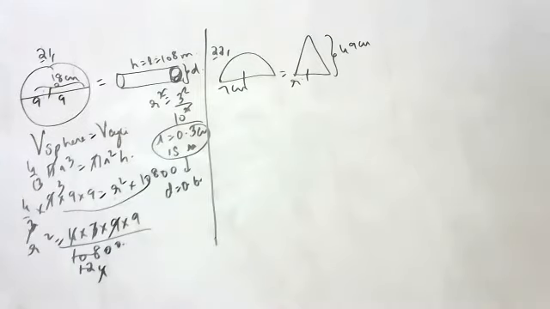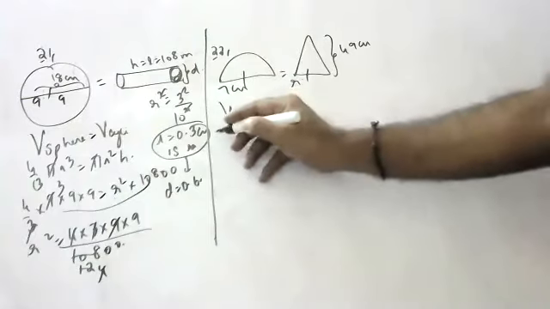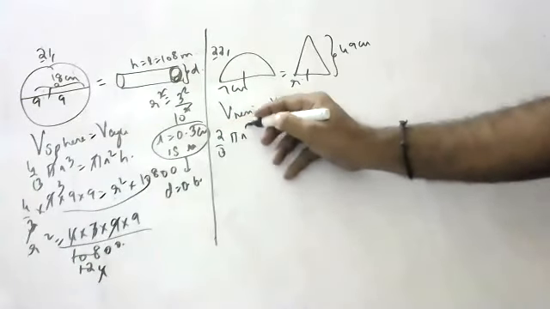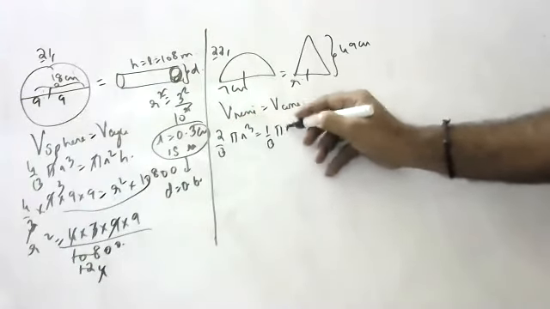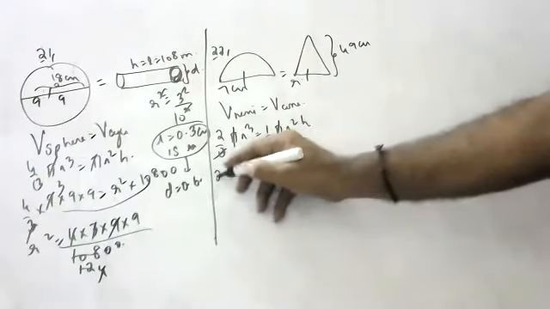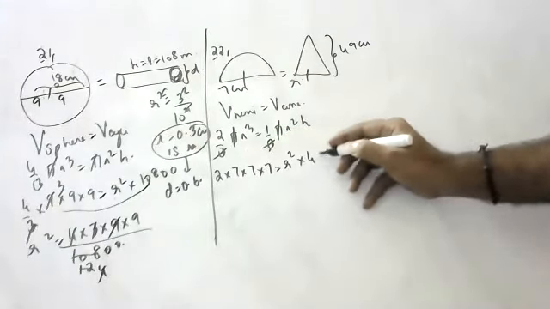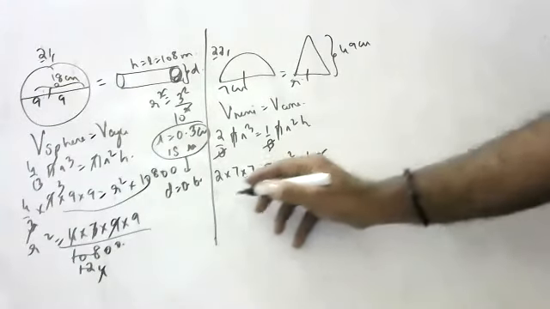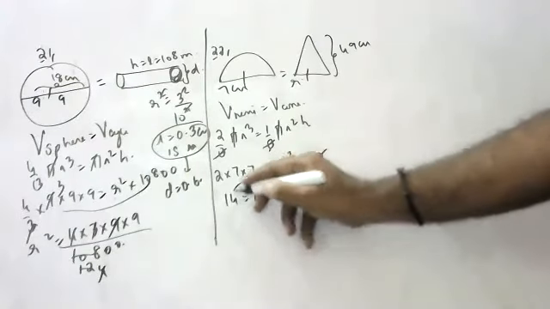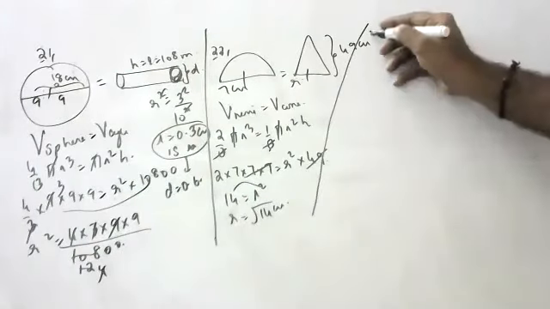Okay, children. 8th class students, anyone? Yes, tell, Nana. Volume of hemisphere is equal to volume of cone. Volume of hemisphere is 2 by 3 pi r cube is equal to 1 by 3 pi r square h. Fantastic. 3 3 cancel, pi cancel. 2 into 7 into 7 into 7 is equal to r square into 49. 49 cancel. 14 is equal to r square. r is root 14 centimeters.